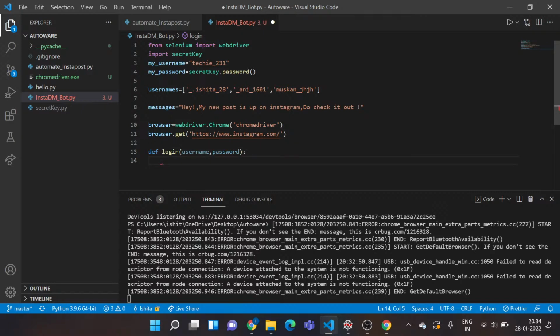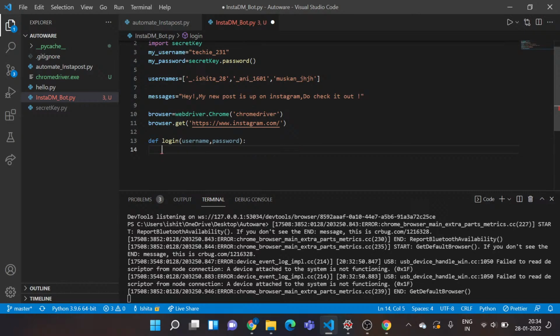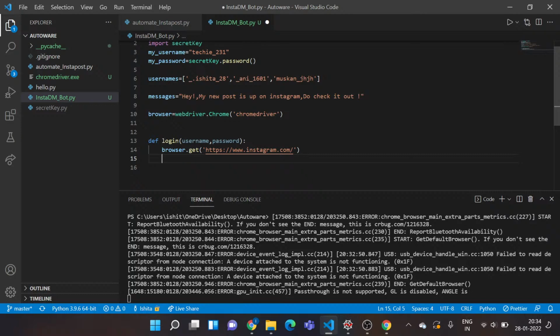Okay, so I've actually created my function. Now in this function, I want to log in. So whenever I call this function, I want it to redirect to this URL. So I'll place it inside my function. Okay, I'm done with this. Now one more thing to note. What if we want to make it look like a human is doing all of this? We need some time interval in between, because automatically it would just read the first line, execute the code, go to the next one, and execute it without any time gap in between.